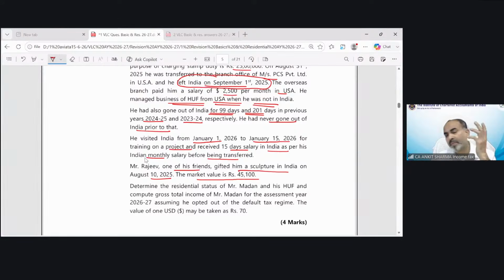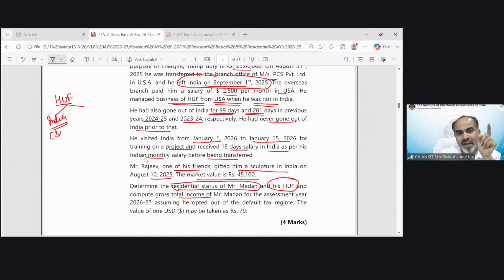Now, what is the requirement? Determine the residential status of Mr. Madan and his HUF, and compute the gross total income of Mr. Madan. Our main focus is to find out the residential status. First, let's find out the status of HUF. As the question says, the HUF business was managed from India when he was in India.